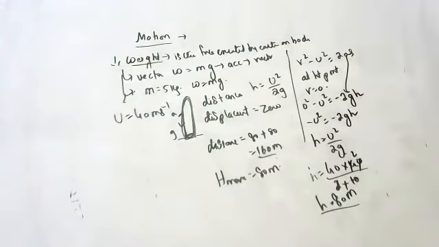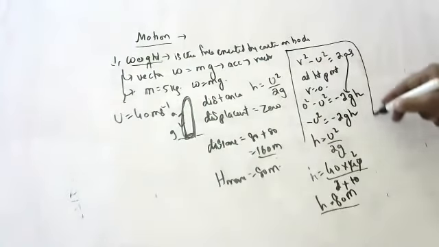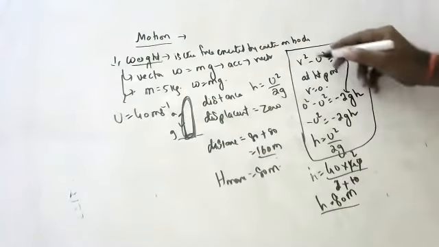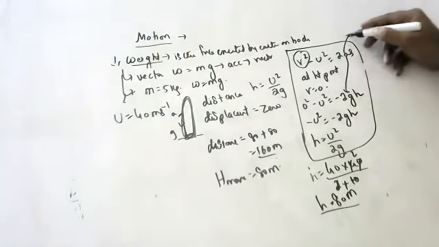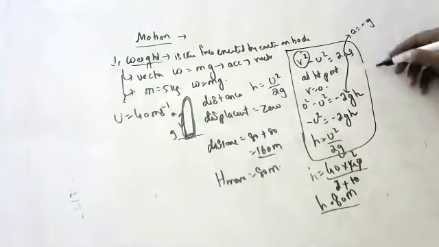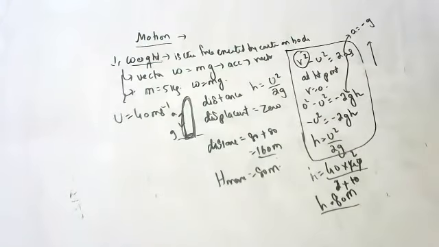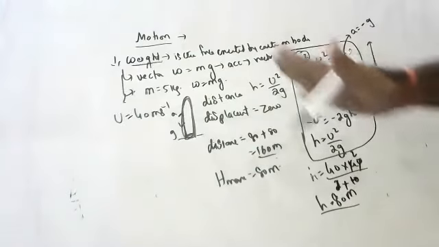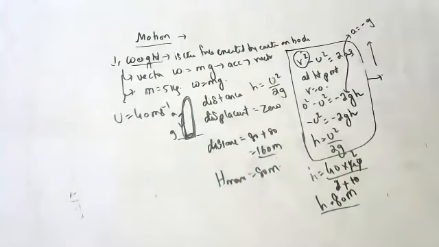Okay, children? I hope you understood. So the maximum height attained by the body formula is h is equal to U square by 2g. At the highest point, final velocity is 0 and acceleration we take as minus because when a body is going up, it's going against gravity. Okay, children? Before the exam, if you want to prepare all those things, it is difficult. That's why whatever I'm saying, try to practice them, children, and then you will get it.